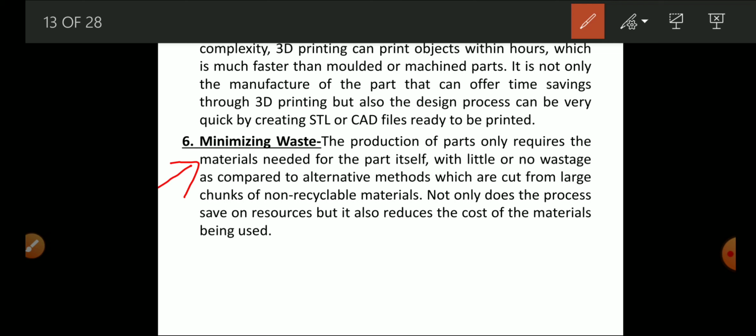The production of parts only requires the material needed for the part itself, with little or no wastage, compared to alternative methods which cut from a large chunk or use non-recyclable materials. So material waste is very low in the AM process.